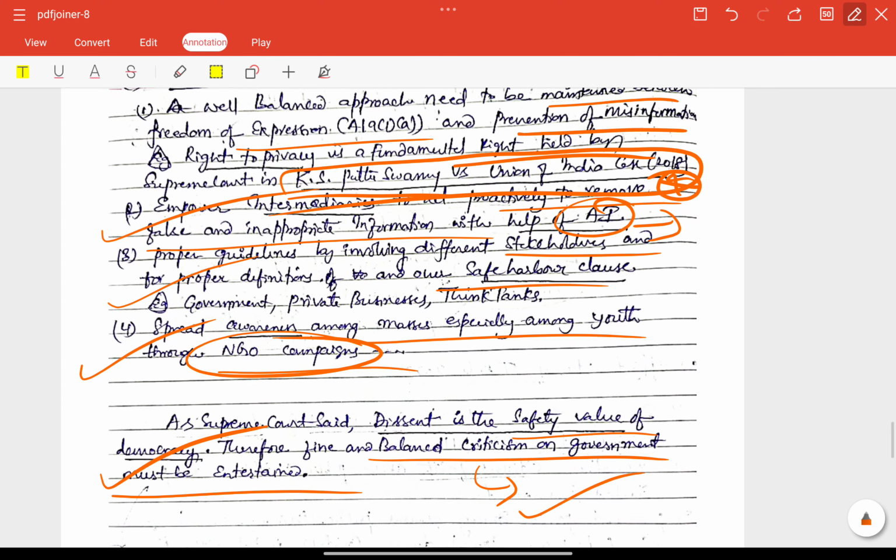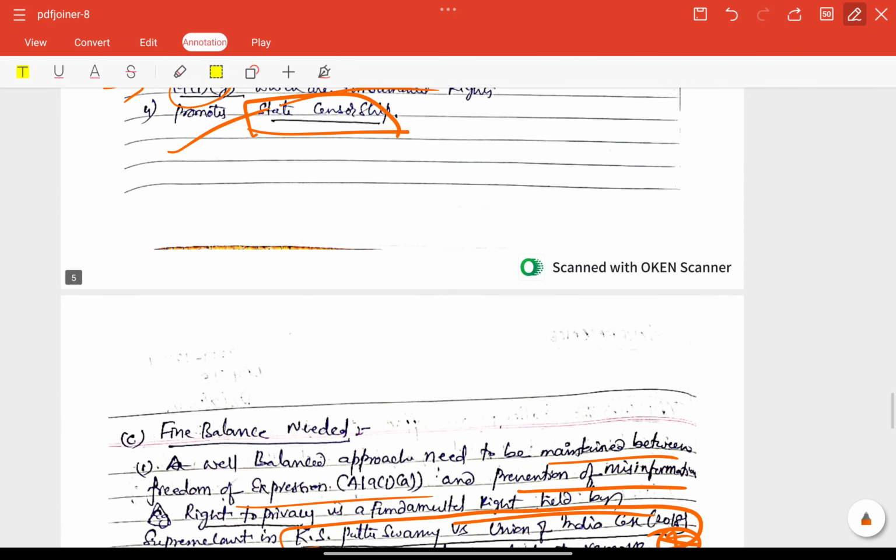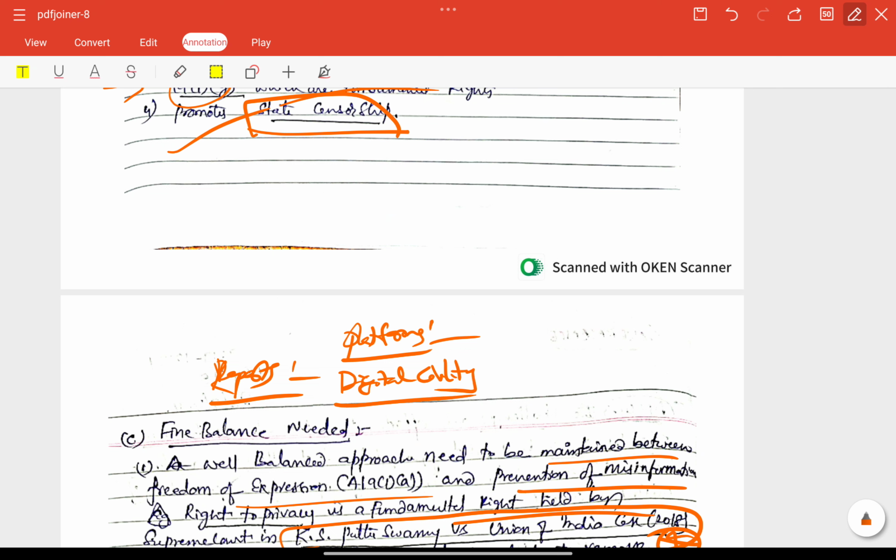Some missed content is that we need to provide some particular platforms as examples or reports, right? Reports like the Digital Civility Report, the digital civility index, in which India is getting a low rank, right? That is also very important. We need to include these types of reports or indices according to the topic, right?